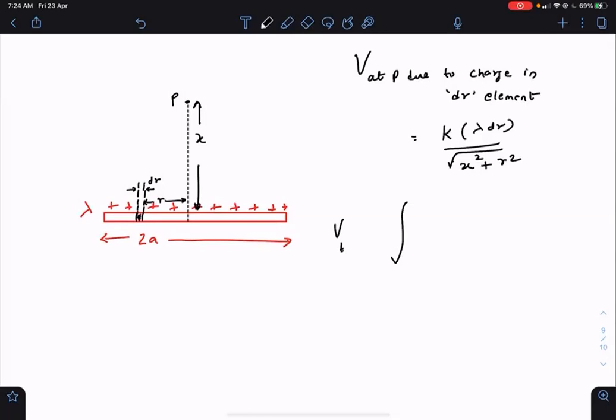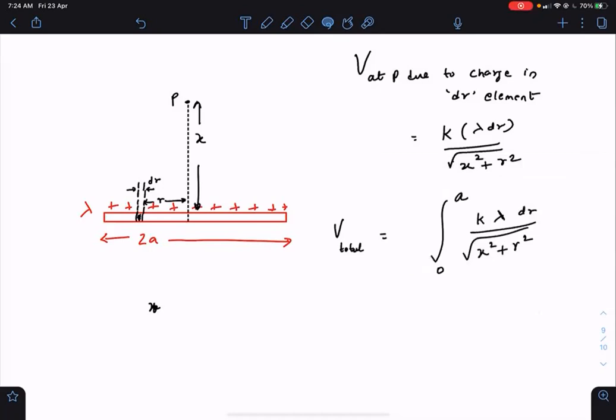So V total is K lambda dr by root over r square plus x square. When we integrate from 0 to a, we will get the potential of only the left part.